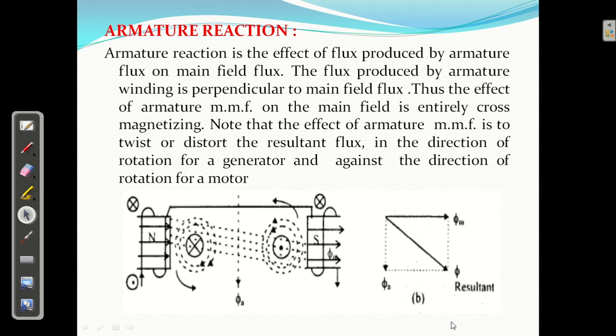Clear? So you can say this is the flux produced by armature conductor here, and this is the main flux, and this effect is known as cross. This is 90 degrees out of phase. That's why it is called cross magnetizing. Clear? So I am going to explain this again by taking one more sheet here.